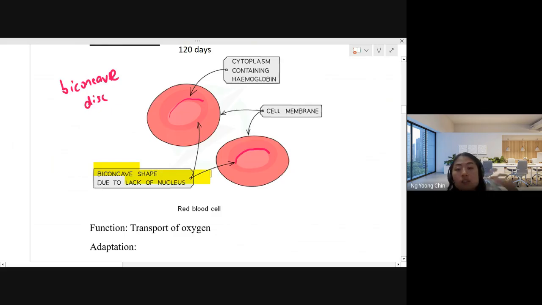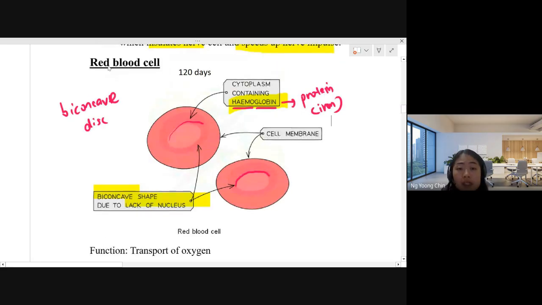And also, they have hemoglobin. Hemoglobin is a kind of pigment, a red pigment. Hemoglobin is actually a protein. Remember, hemoglobin refers to a protein. And this protein does contain iron. Heme means iron. And they have a cell membrane. So the red blood cell is classified as an animal cell, because they don't have a cell wall.